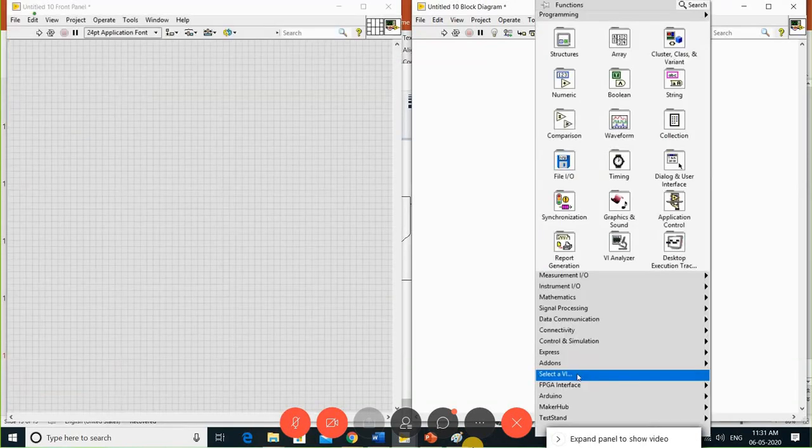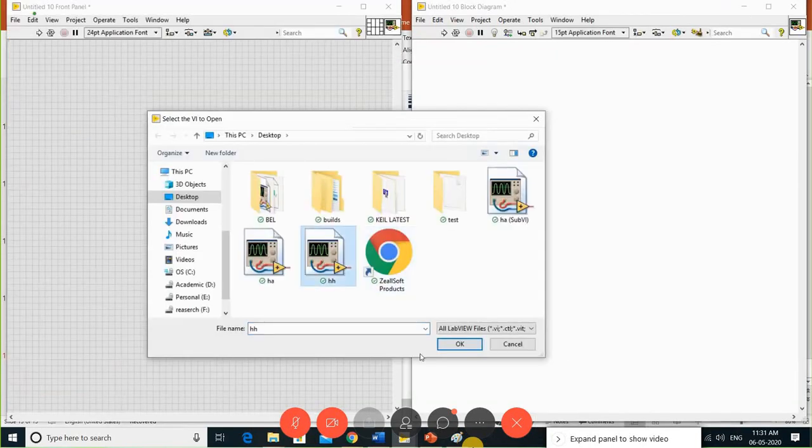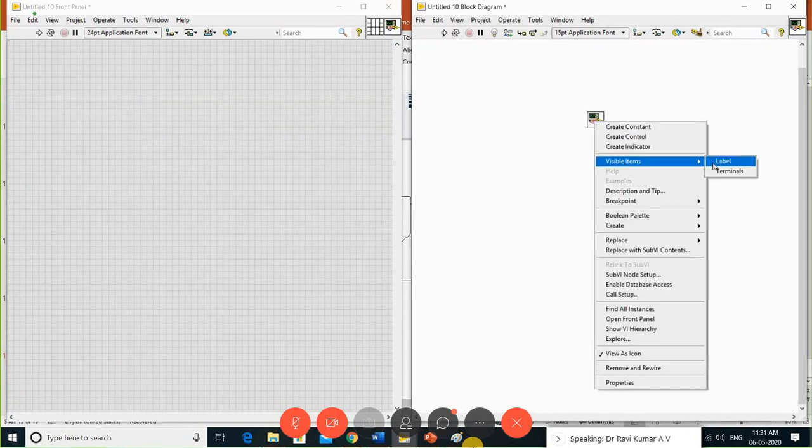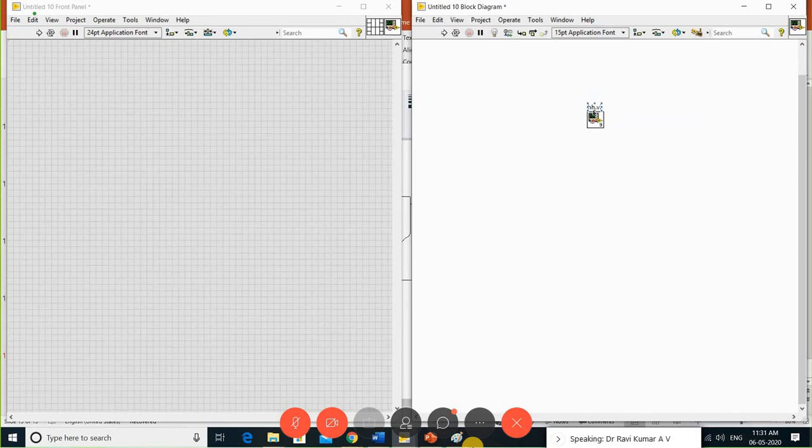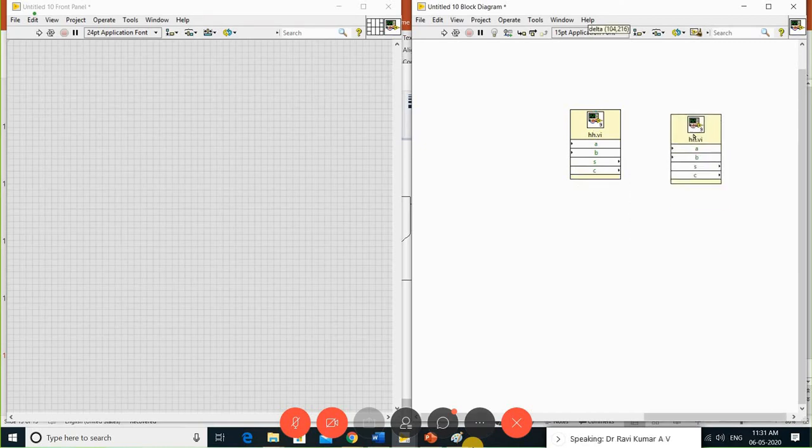Go to Select a VI. What is that VI? You choose this, select this. You can see that it is HH.vi, it is not a sub VI. You can elaborate on that. Now you can see that you have the half adder VI. In the same way, here you can create n number of VIs and reuse them.